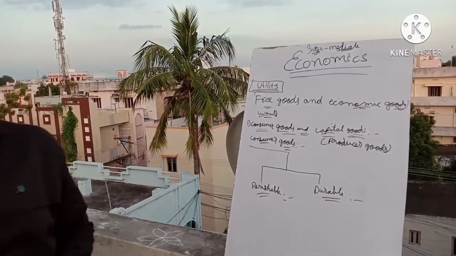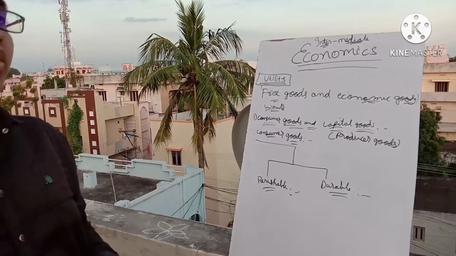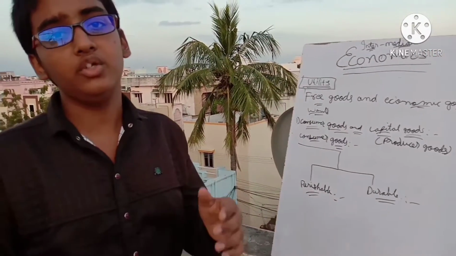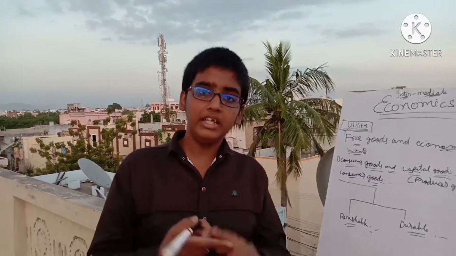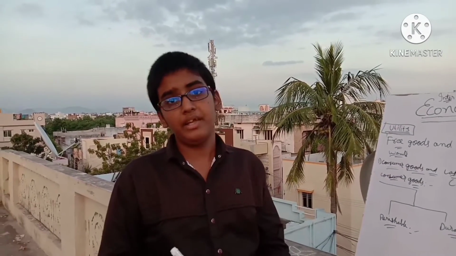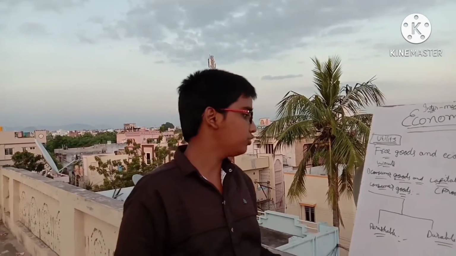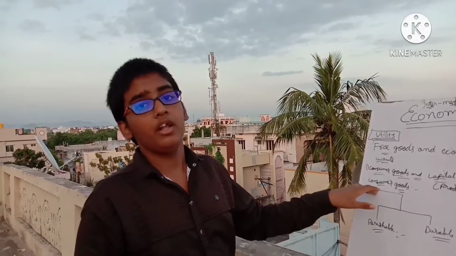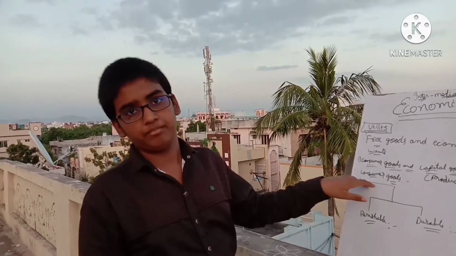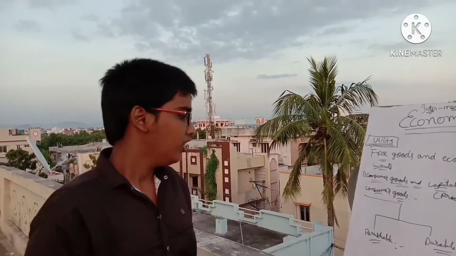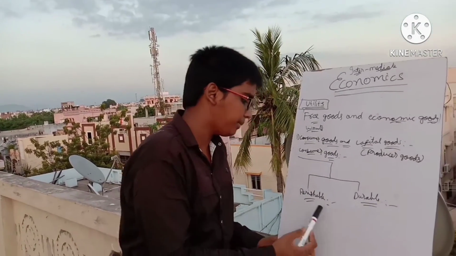Perishable goods means the goods which are consumed by people in a single use. Milk cannot be used twice or thrice, right? Milk or vegetables or onions are used in very little time, not for a period of 10 or 20 years. These goods are called perishable goods.